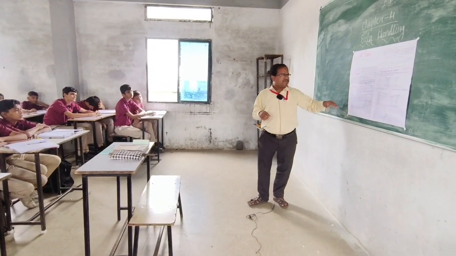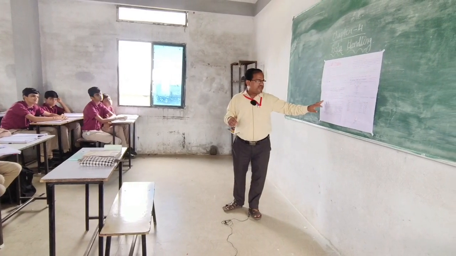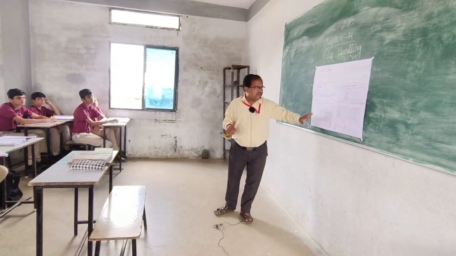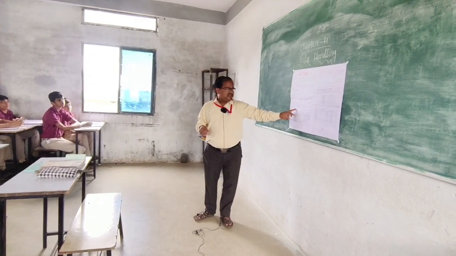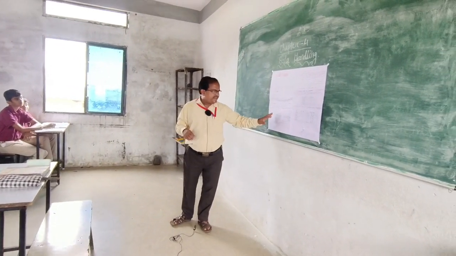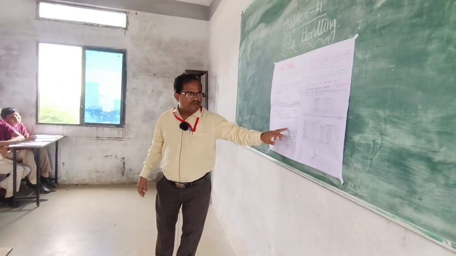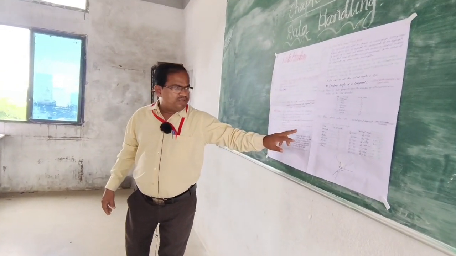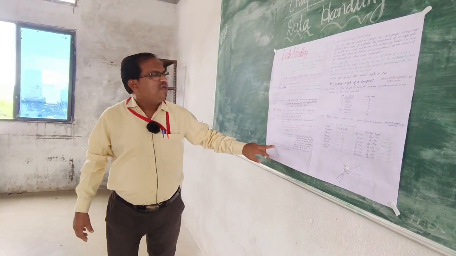Okay, after that, we also read in a previous year the average. The average is a number that is representative of a group of data. There are four types: one is mean, second is median, third is mode, and fourth is mid-range.